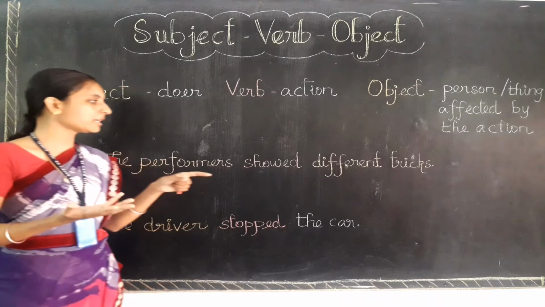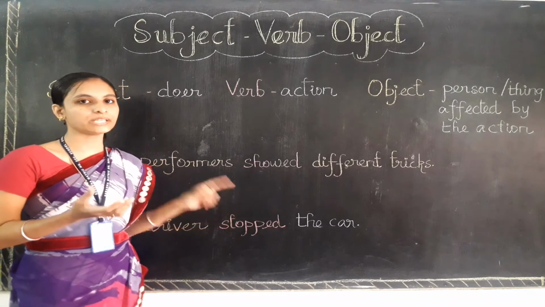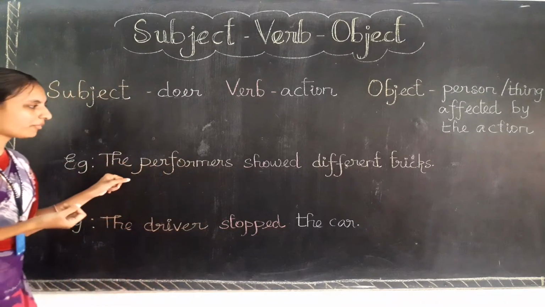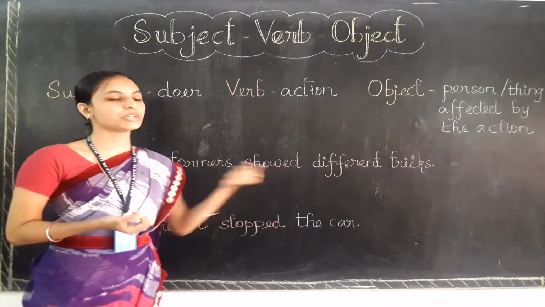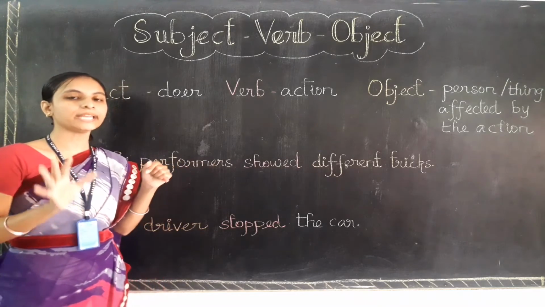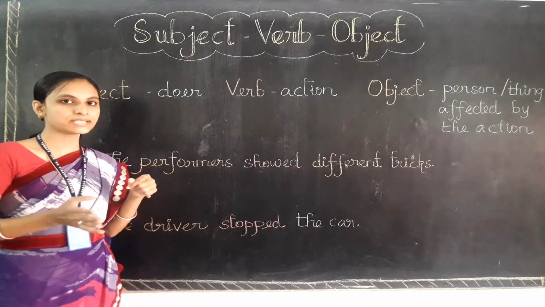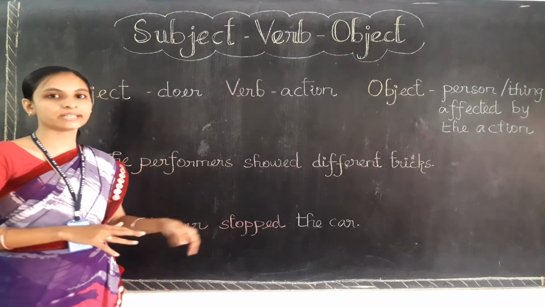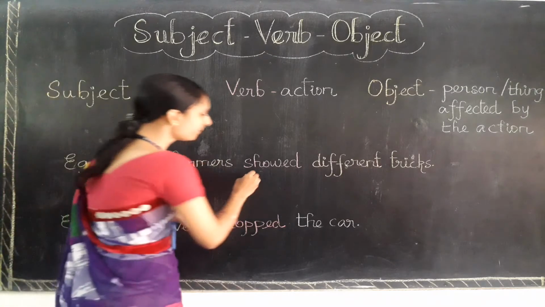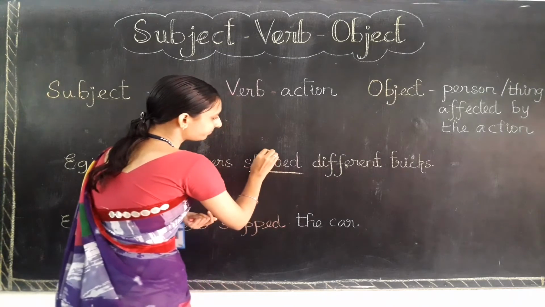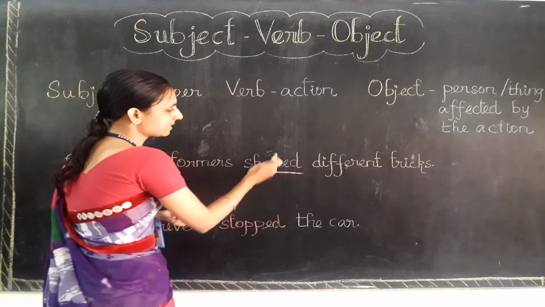First you need to find the verb in the sentence. The performers showed different tricks. Can you find any action word here? Yes, very good, that is showed. So here showed is the verb.